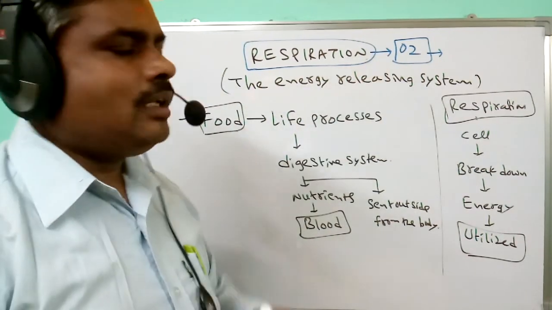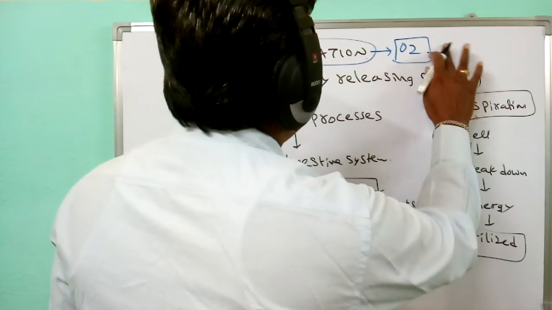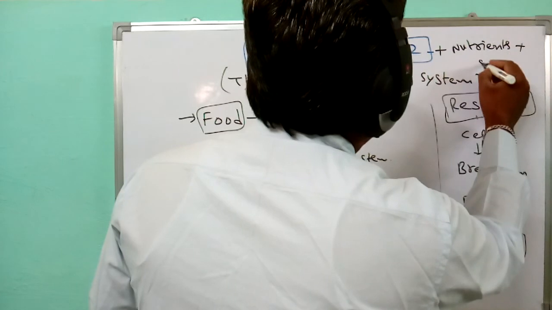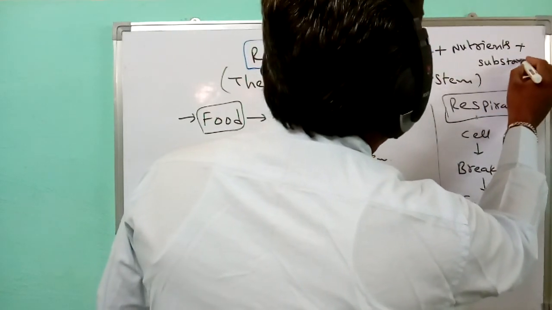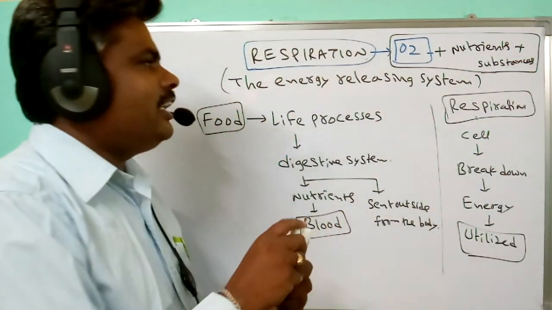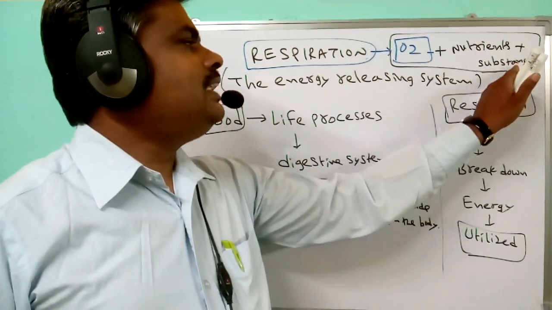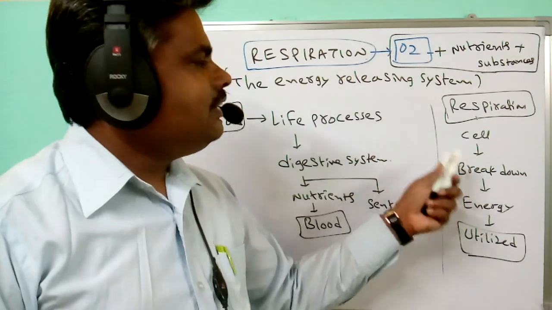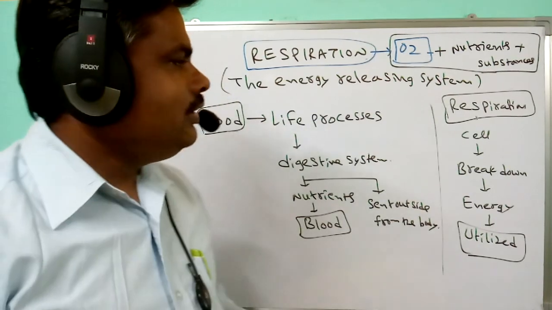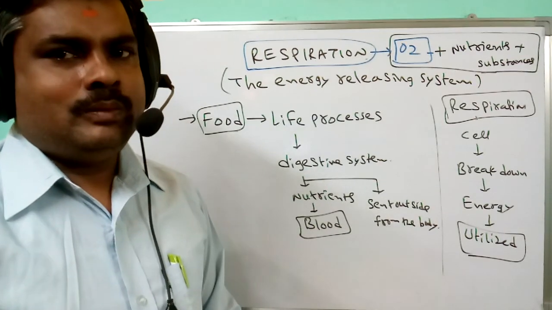Is oxygen alone sufficient for the process of respiration? No. Oxygen plus nutrients plus some other substances are also required for respiration. Whenever the oxygen, nutrients and substances are present in the cells, the respiration process goes on in a normal way. That means the food is completely digested and the energy is released.